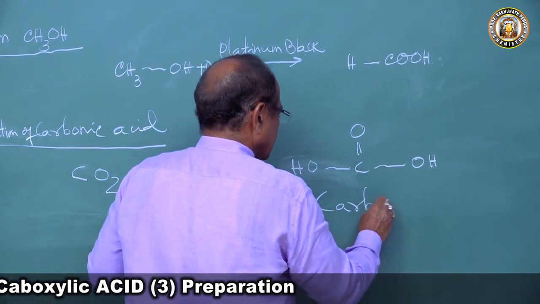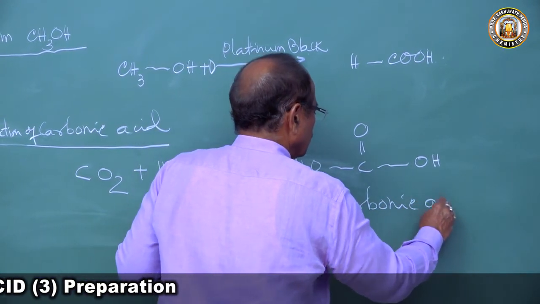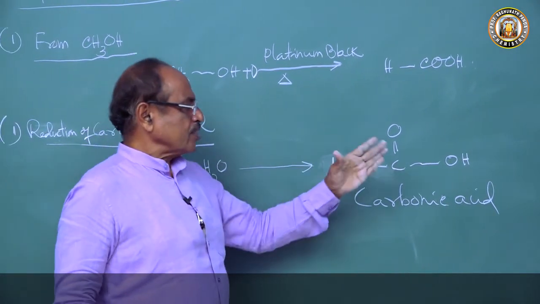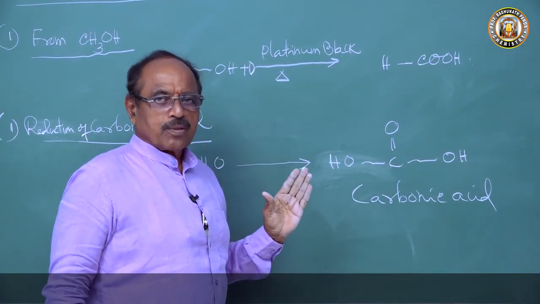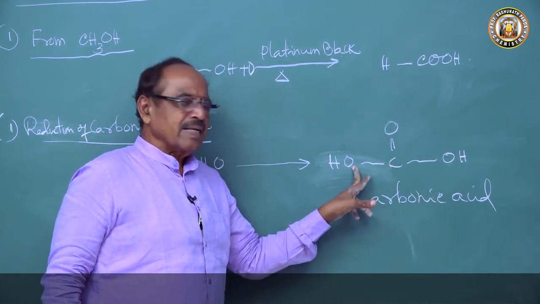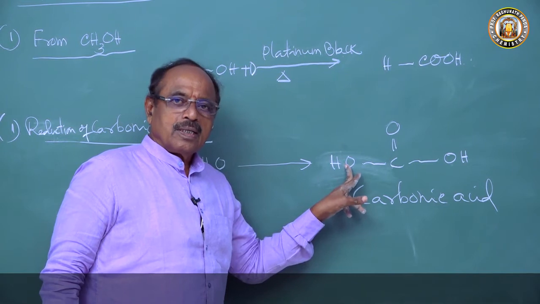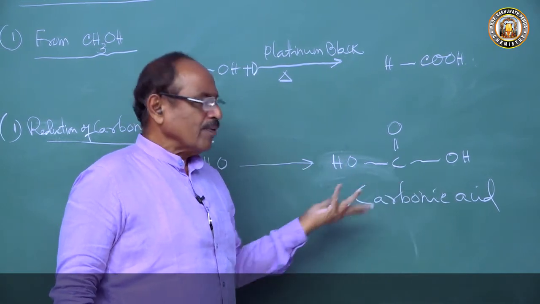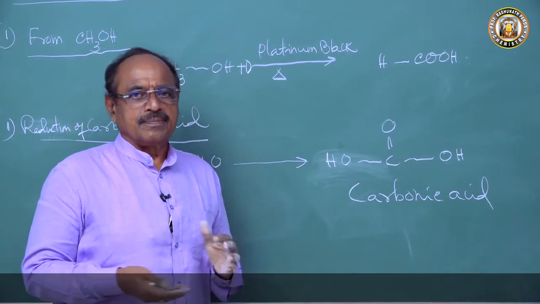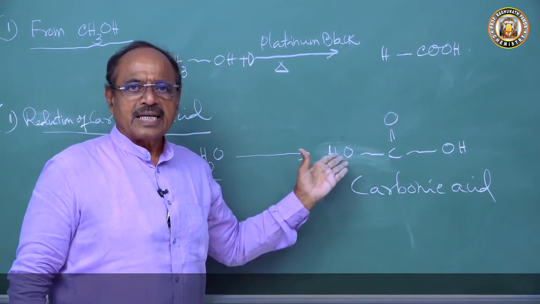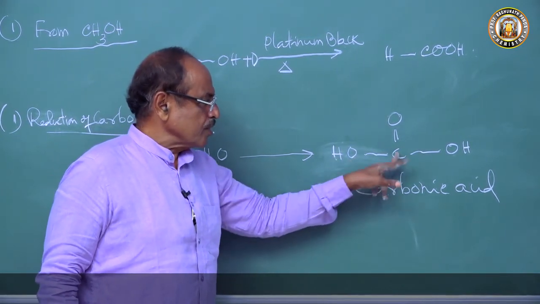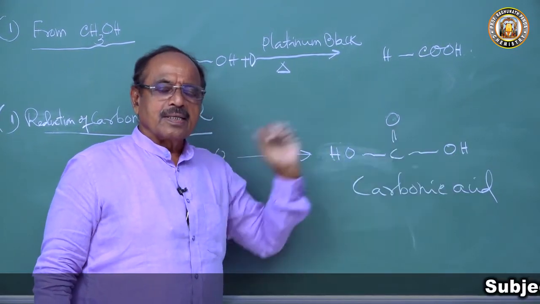This carbonic acid is now reduced, because what we want is HCOOH. We want H here. We have to remove O. If we remove O, you can get formic acid. Removal of oxygen is called reduction. If you remove this O, this becomes HCOOH.